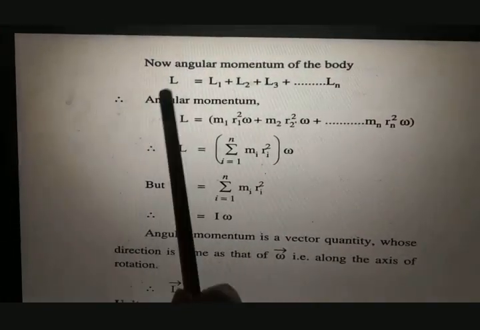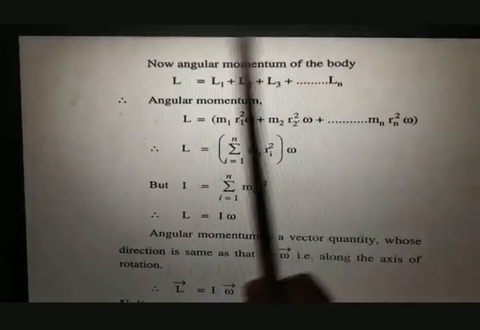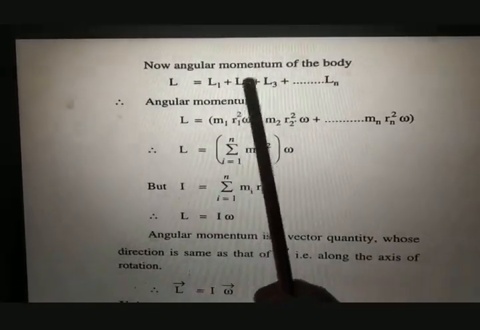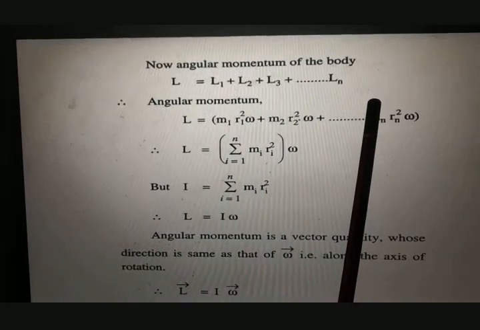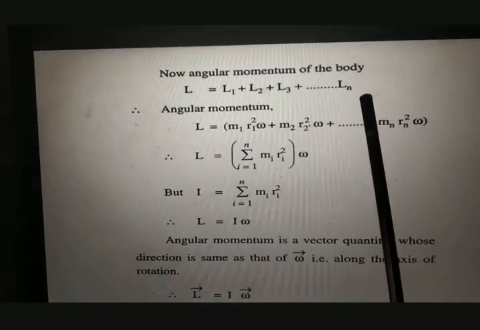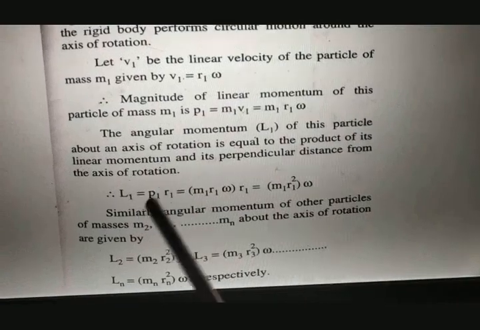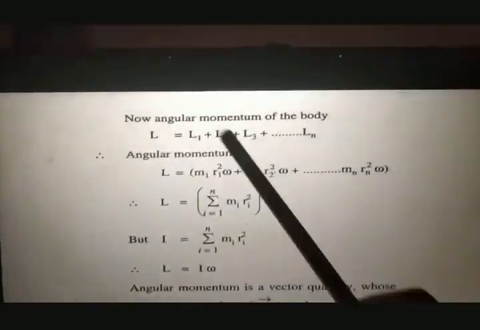Now we want to find the total angular momentum of the whole rotating rigid body. So what you will do is directly sum all the angular momenta, that is L1 plus L2 plus up to Ln. Substitute the values from these equations, that is L1, L2, Ln, in this equation.